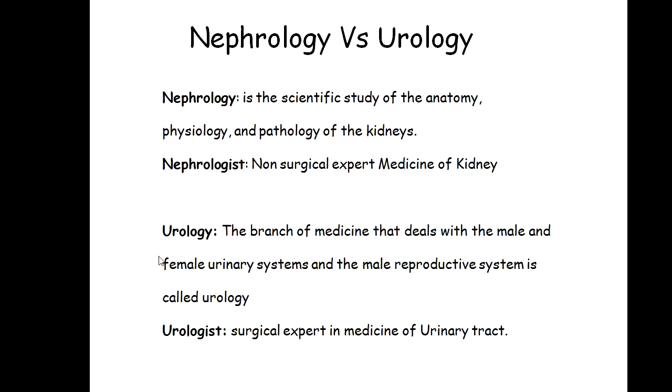So the urologist must be a surgeon, while the nephrologist must not be a surgeon. Nephrologist will never be a surgeon. He will not be expert in surgery, while the urologist is expert in surgery also.